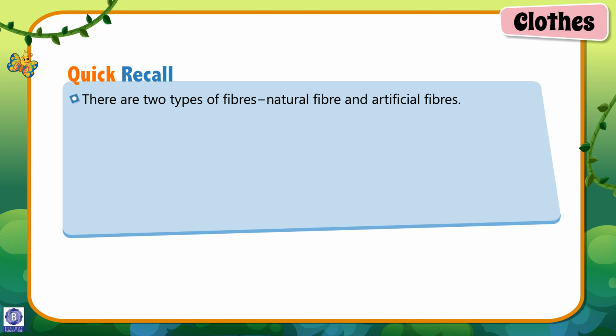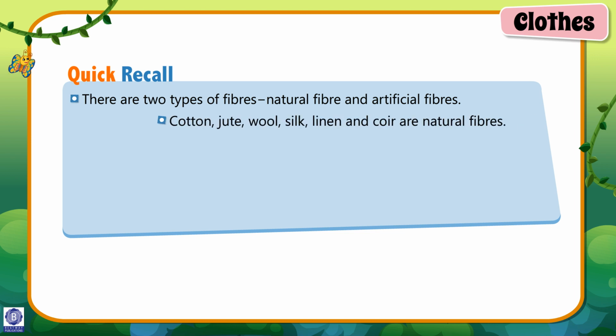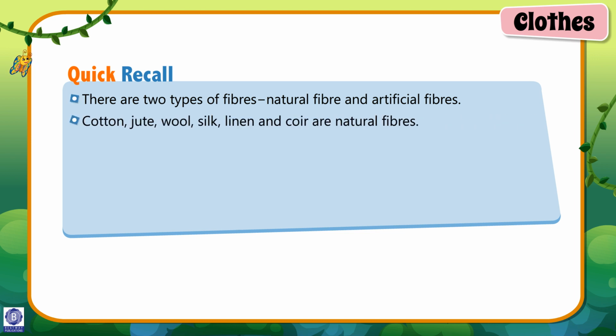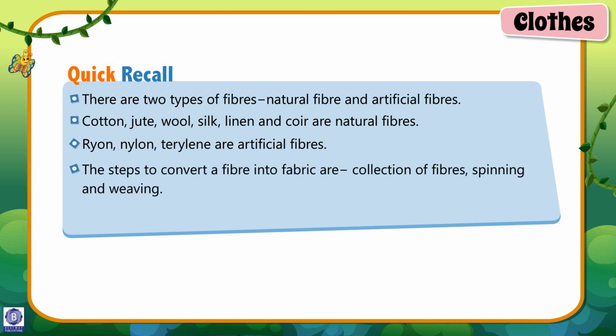Quick recall. There are two types of fibers, natural fibers and artificial fibers. Cotton, jute, wool, silk, linen and coir are natural fibers. Rayon, nylon, terylene are artificial fibers. The steps to convert a fiber into fabric are collection of fibers, spinning and weaving. We should take proper care of our clothes.